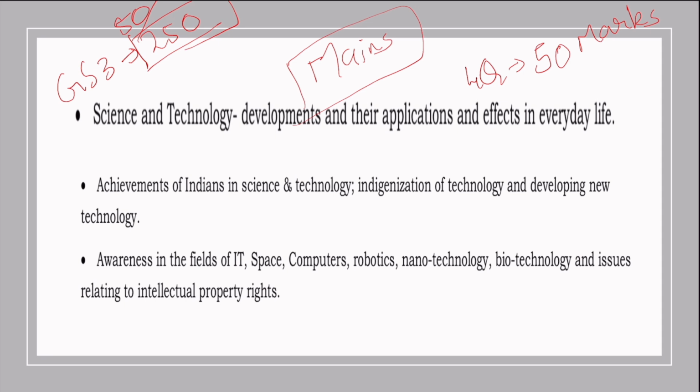But here they have given a little clarification on what the syllabus is. Science and technology developments and their application in everyday life. Like right now, again I'm taking the same example, ChatGPT, which you're using every day, artificial intelligence, or else there's a new CAR-T technology which is right now in trials, where it's given to AIDS patients and they are being cured. So these are developments of science and technologies, and achievements of Indians in science and technology.